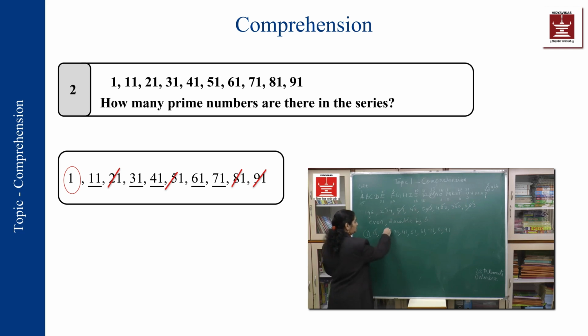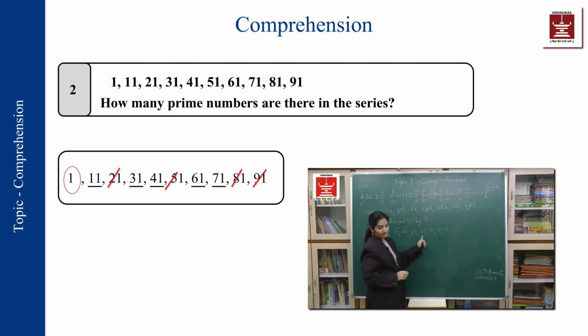21, no, it occurs in 3's table. It occurs in 1's table also. 31, yes, it's a prime number. 41 is a prime number. 51, again, even if you go by the divisibility test, you will see that 5 plus 1 is 6, so it is divisible by 3. So this is not a prime number. 61, yes, 61 is a prime number. 71 is also a prime number.